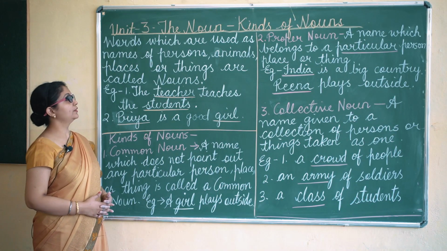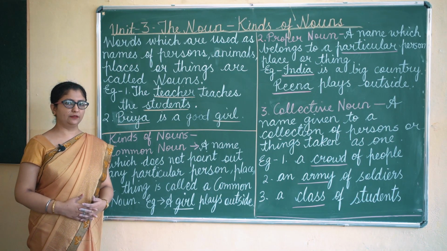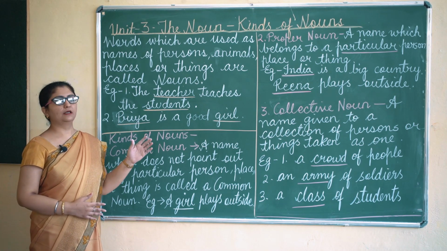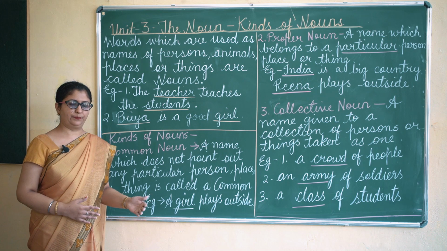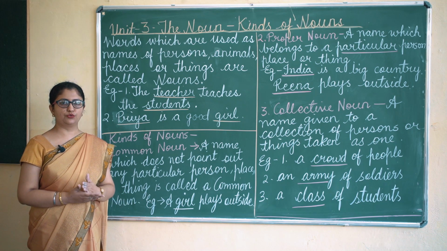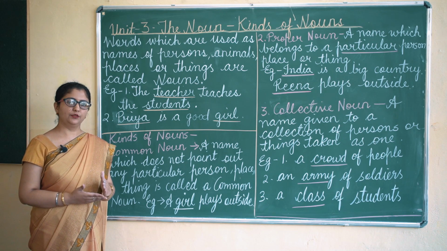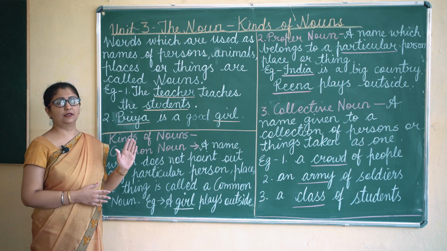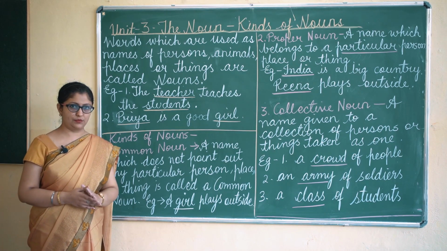Children, today we will start with Unit 3, the noun and kinds of nouns. We have done with Unit 1, sentence, and Unit 2, subject and predicate. Now we start with Unit 3, the noun and kinds of nouns.